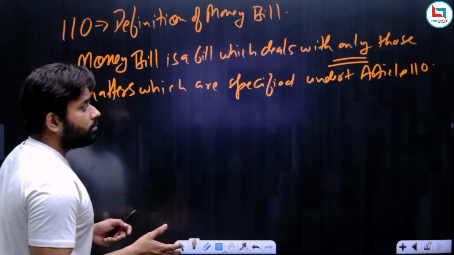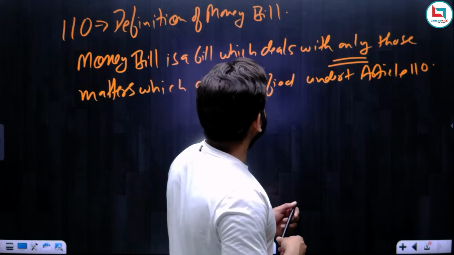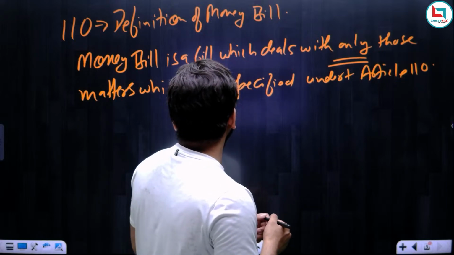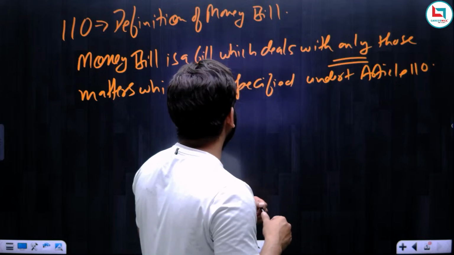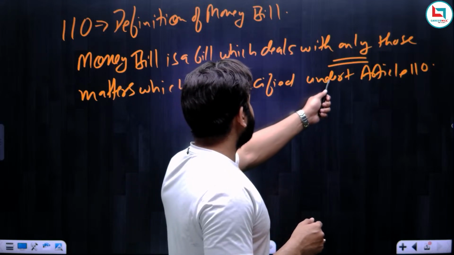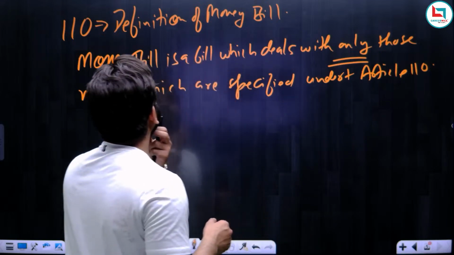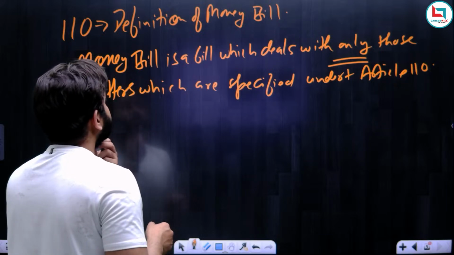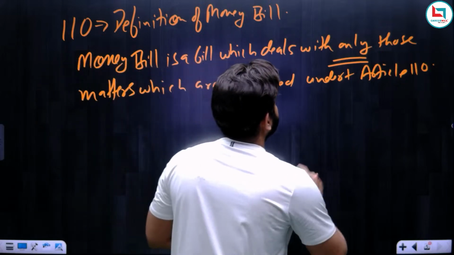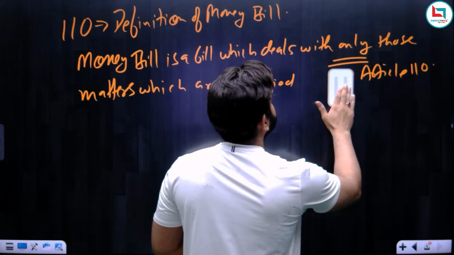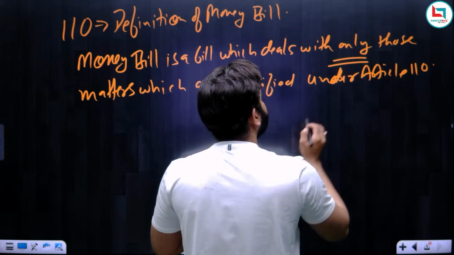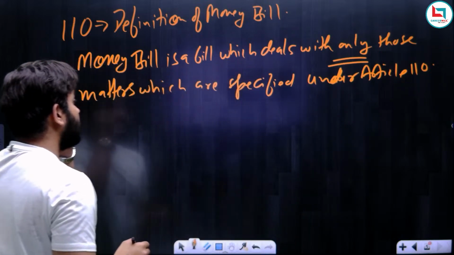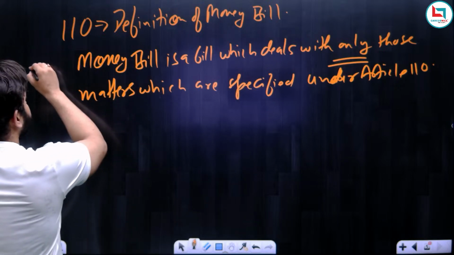Any money bill is a bill which deals with only those matters which are specified under Article 110. Okay. Yes, it is specified. So this is the definition of money bill.